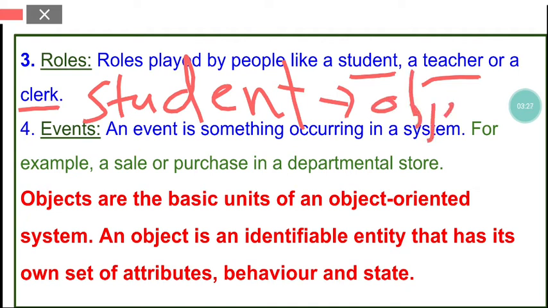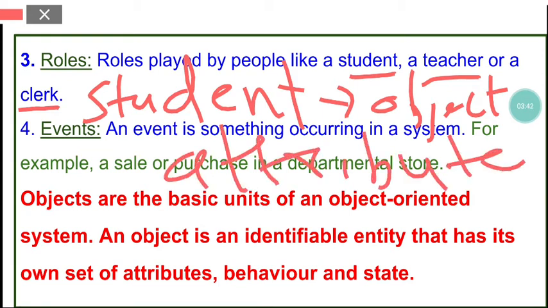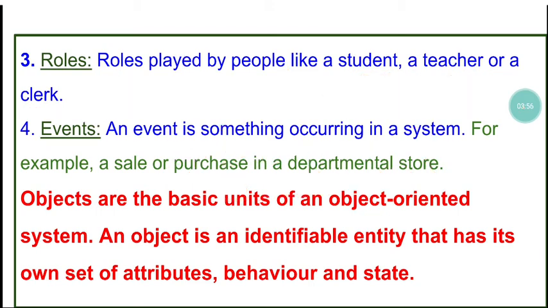This student is going to have some attributes, like the roll number of the student, the admission number of the student. All these are what? Attributes. And then student will have some behavior also, like studying, playing, eating. All these are behaviors. So an object always has attributes and behaviors. That's why roles are also objects.